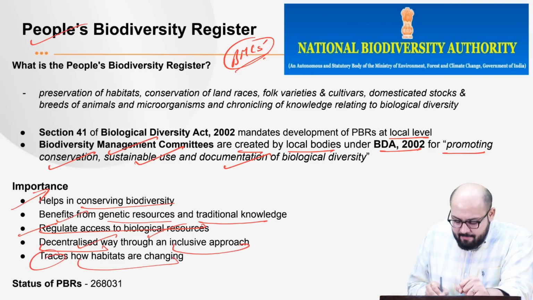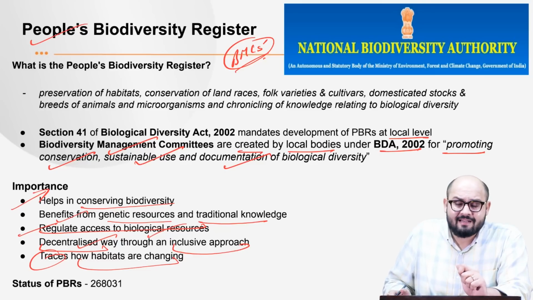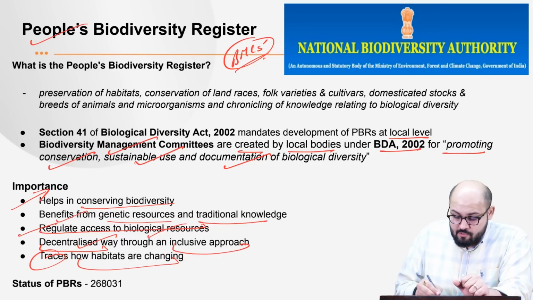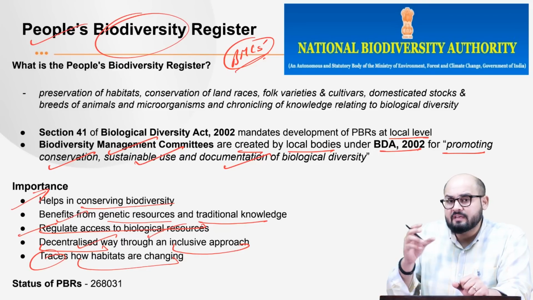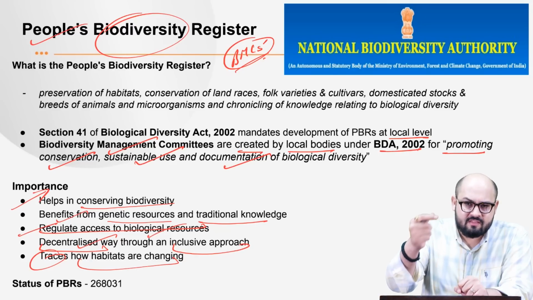It traces how the habitats are changing. Very important. We are already witnessing anthropogenic climate change, and its effects are more pronounced when it comes to biodiversity. So once you have proper People's Biodiversity Registers, it helps us to know what the changes are and what the policy approach can be.